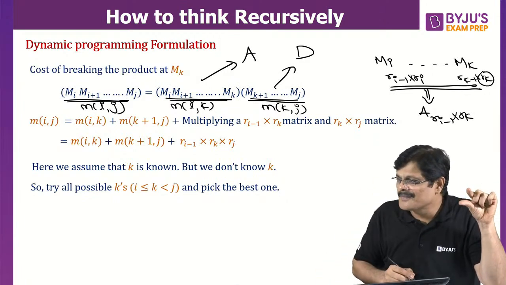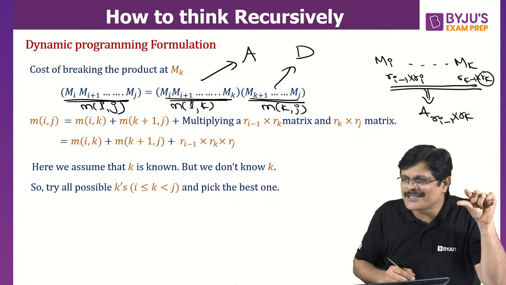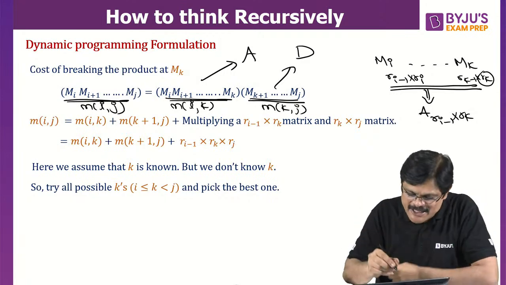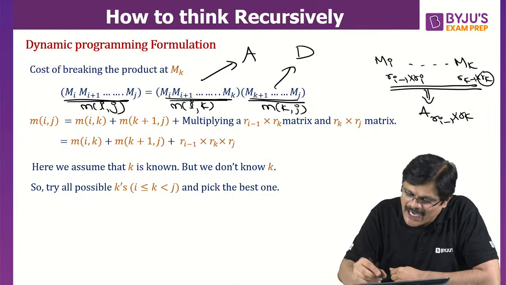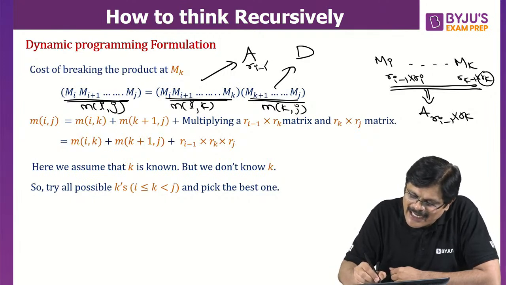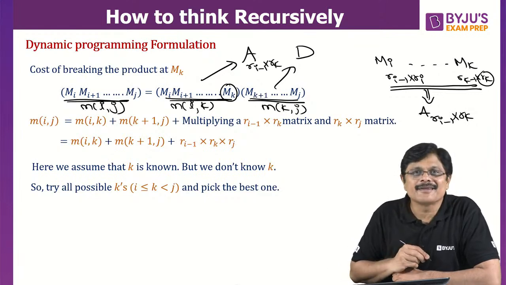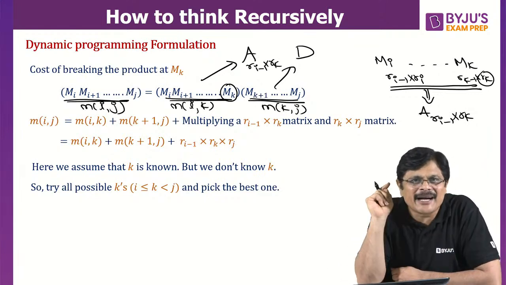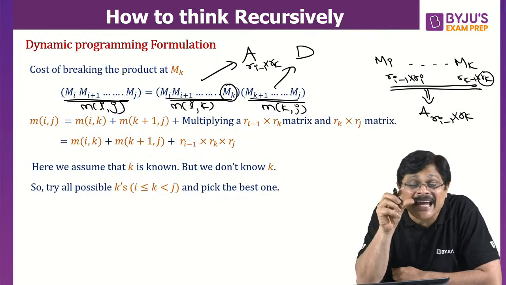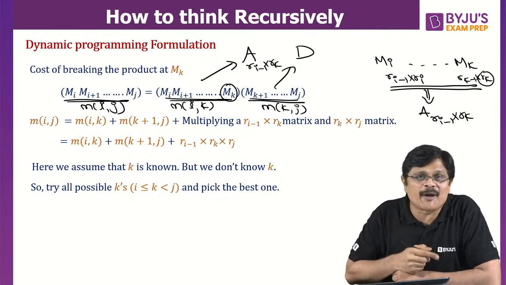Got it? Last matrix column number. First matrix row number and last matrix column number. So you know the matrix A's number of rows and number of columns.